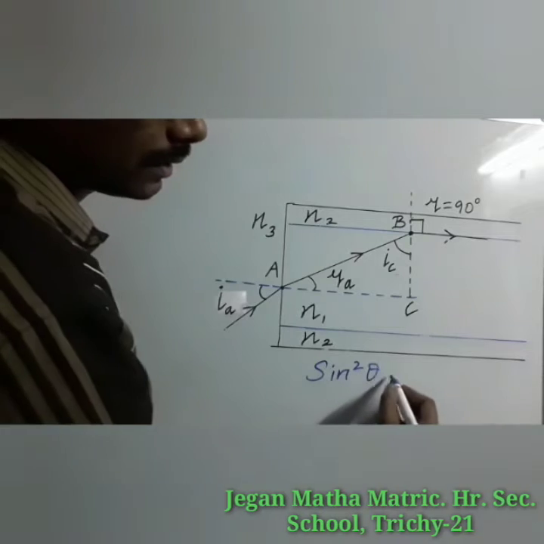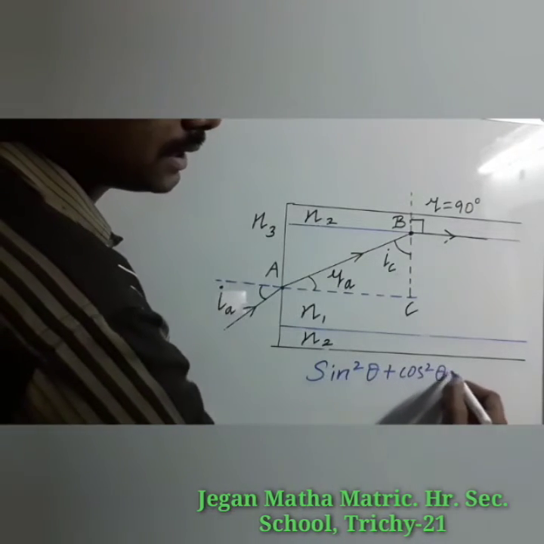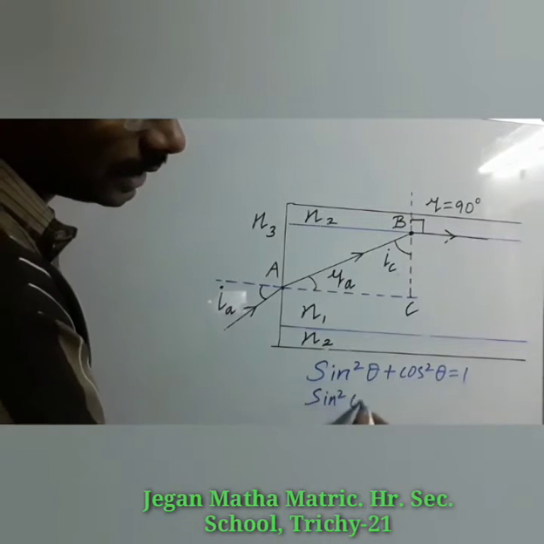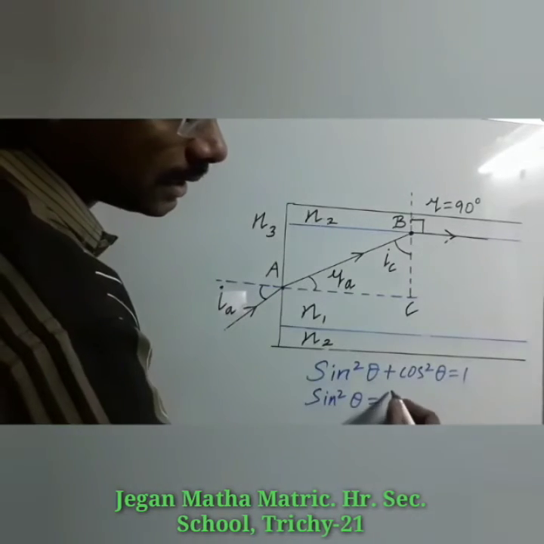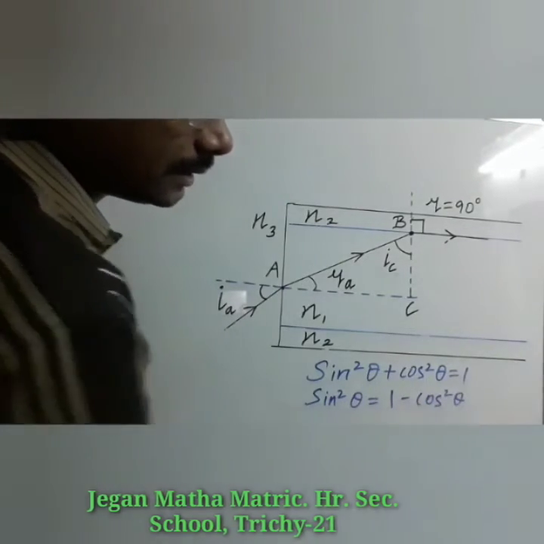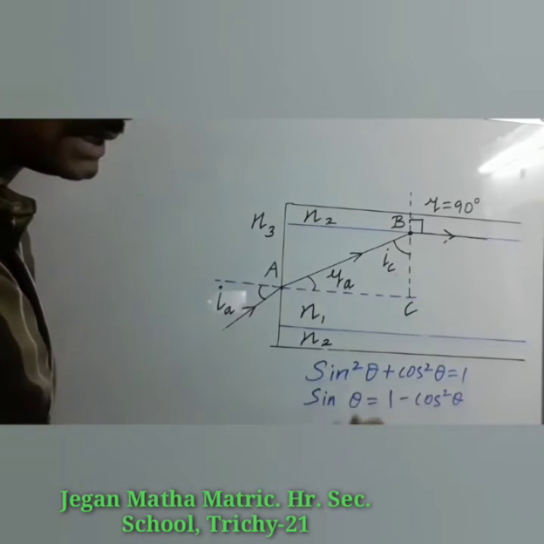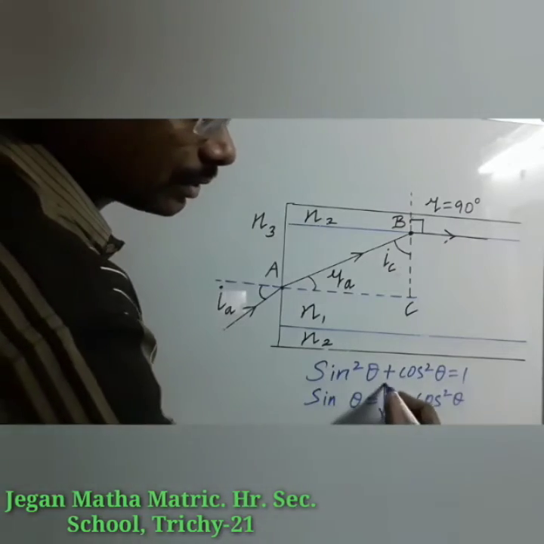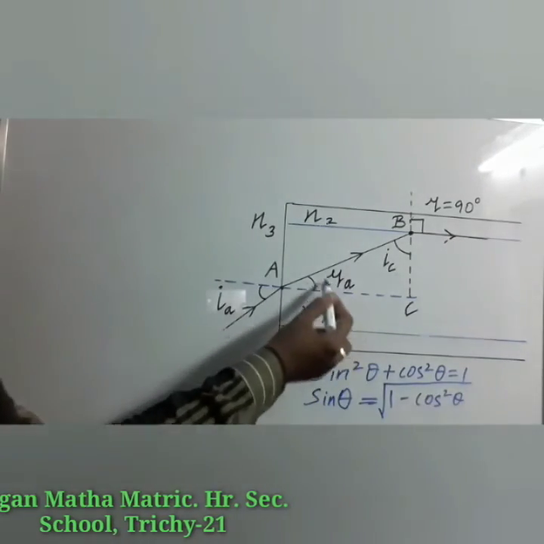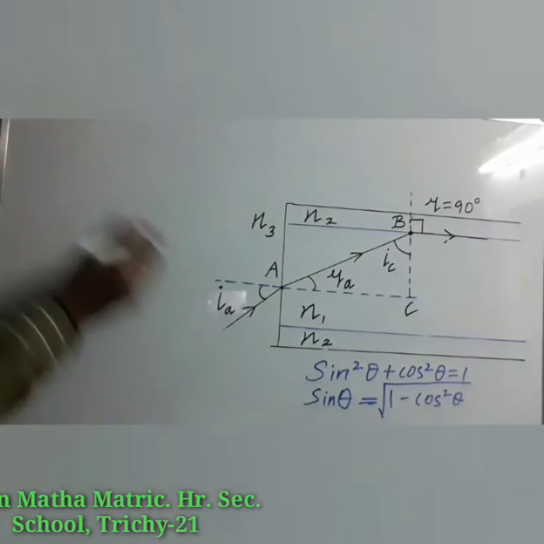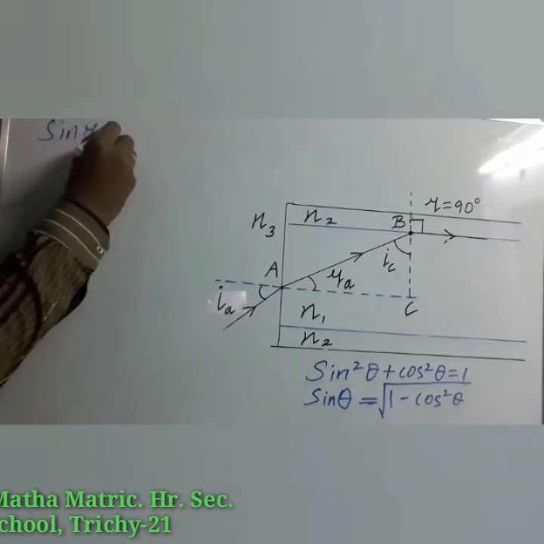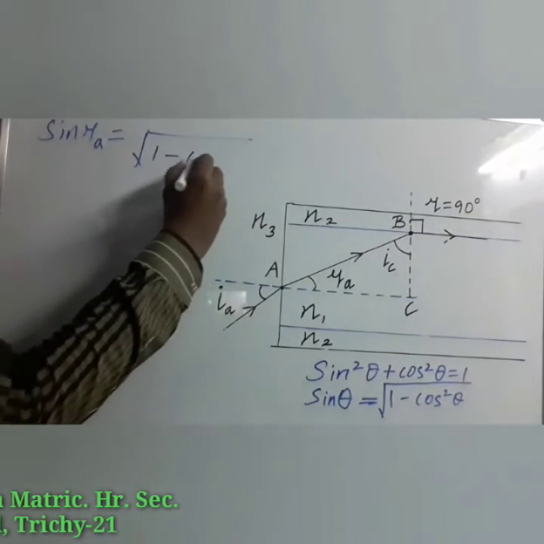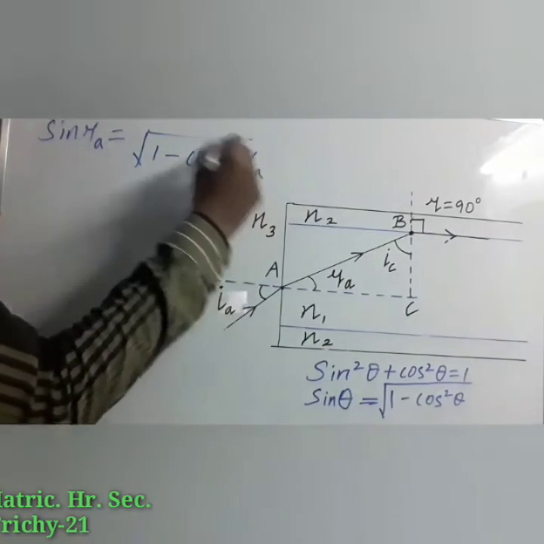This equation is a well-known equation: sin square theta plus cos square theta is equal to 1. Then what is the value of sin square theta? Sin square theta is equal to 1 minus cos square theta, taking cos square theta to that side. From there you can easily find the value of sin theta. For that you have to take the square root on both sides. Here you can write it for the angle RA. So as per this expression, sin RA is equal to root of 1 minus cos square RA.